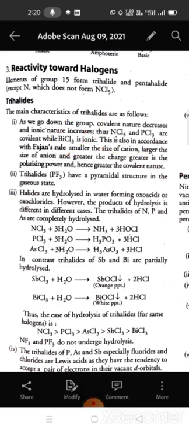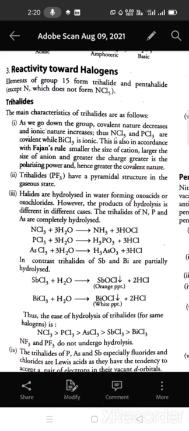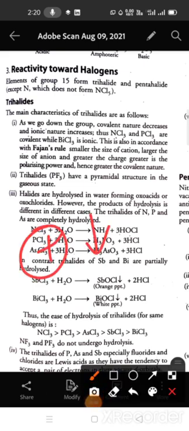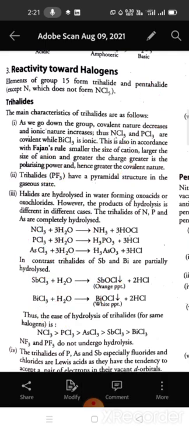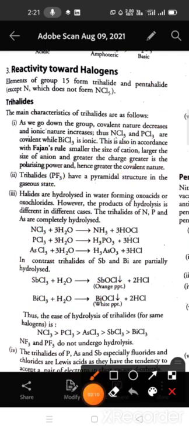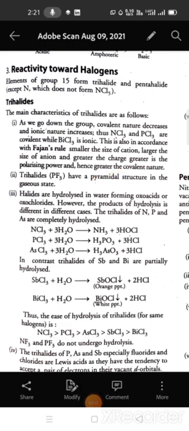The ionic or covalent nature: the covalent nature will decrease on moving down the group. So according to Fajan's rule, when cation size decreases, or anion size increases, or we can say the charge increases, the polarizing power also increases, and hence the greater will be the covalent nature.